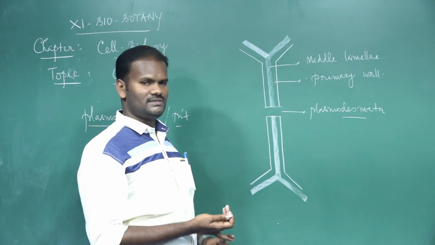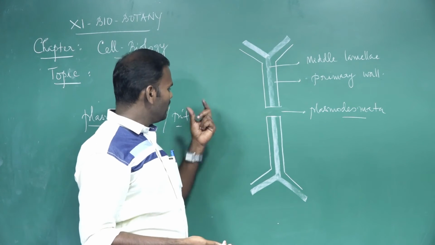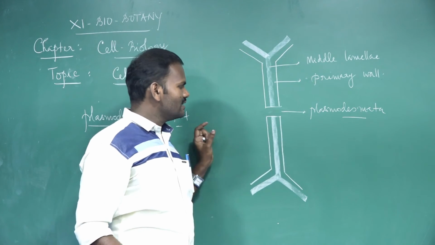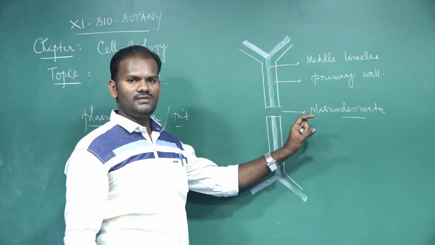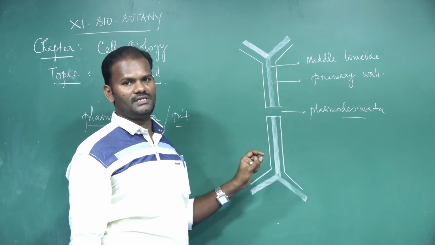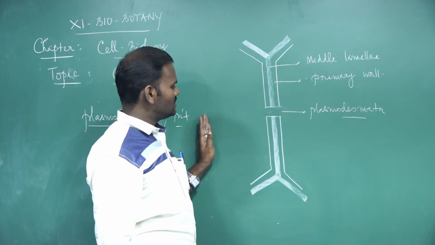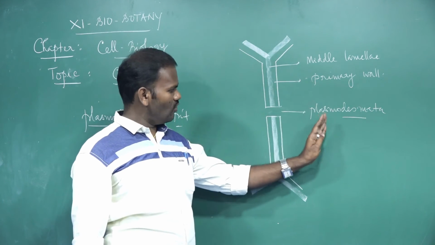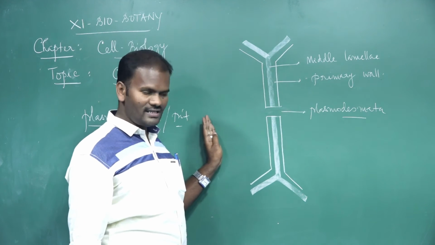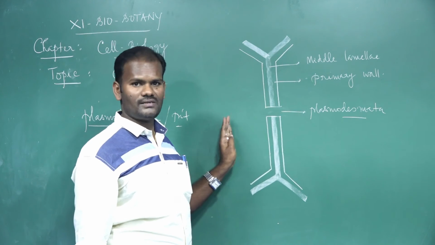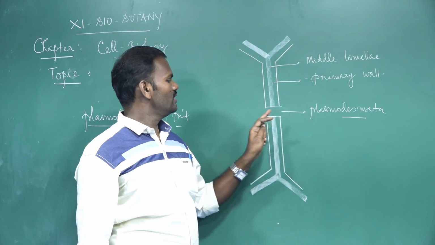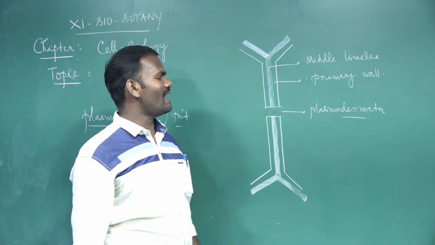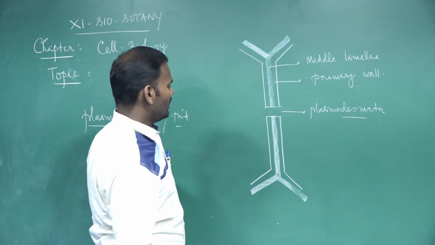Both harmful substances, living substances, and non-living substances from one cell to another are easily diffused based on their osmotic pressure, from higher concentration to low concentration, or from low concentration to higher concentration, either by active process or passive process. This takes place through a bridge called plasmodesmata.